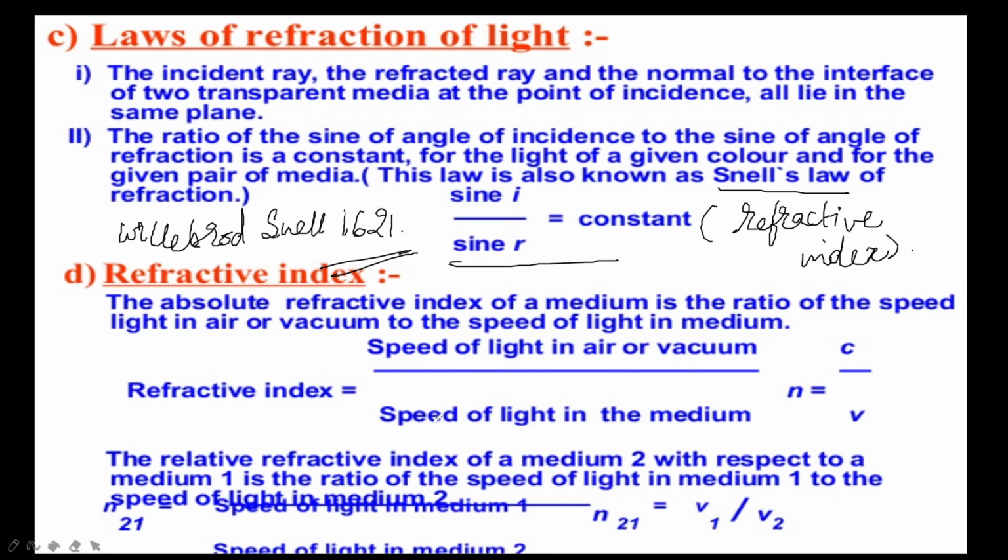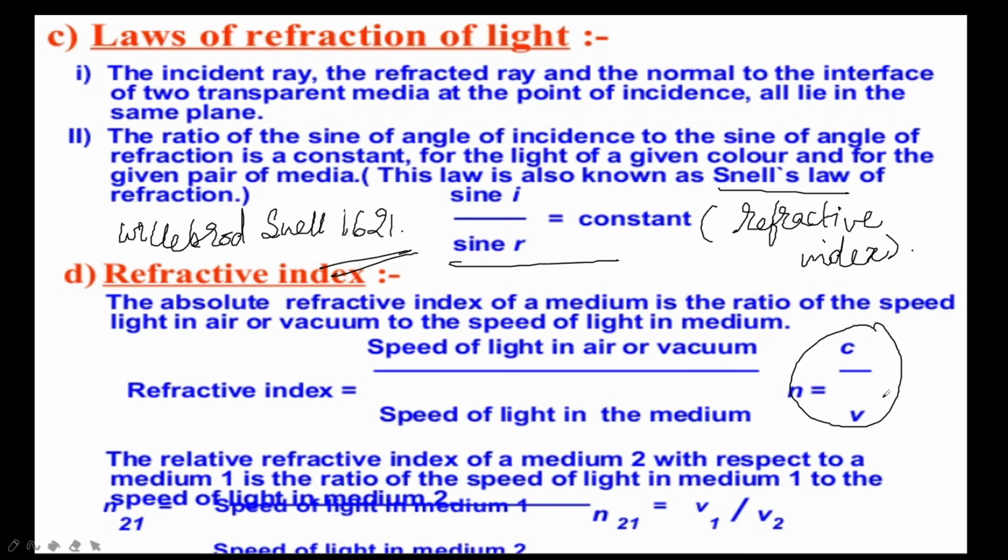Now, the refractive index of a medium is also defined as the ratio of the speed of light in the air or vacuum and the speed of light in the medium. Finally we write it as n is equal to c by v. n is equal to c by v.